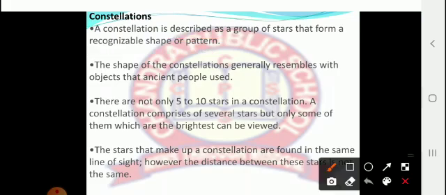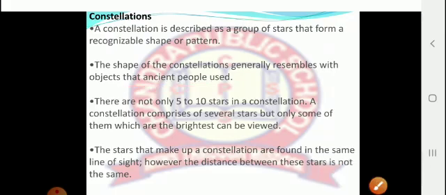Next point, the shape of these constellations generally resembles the objects that were used by ancient people. Third point, there are not only 5 to 10 stars in a constellation.